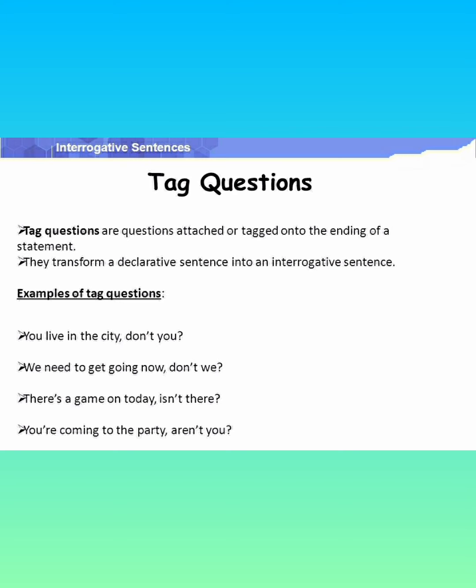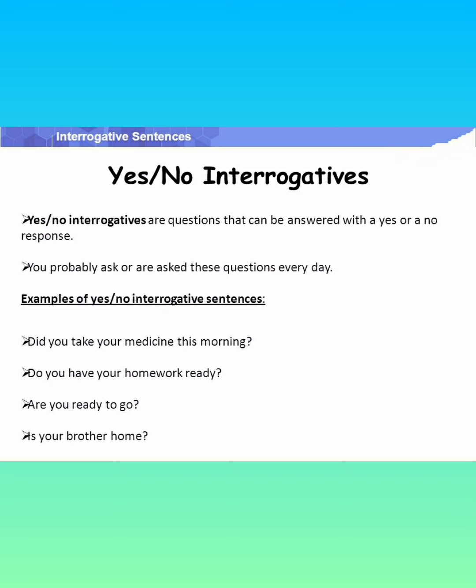How will they transform? You live in the city. This is the declarative statement, or generally a statement. And at the end, you can see the question that is formed, don't you? We need to get going now, don't we? There is a game on today, isn't there? You are coming to the party, aren't you? Like that. In this way, tag questions transform a declarative sentence into an interrogative sentence. Okay, and these are attached or tagged onto the ending of a statement. As you can see, you are coming to the party, aren't you?